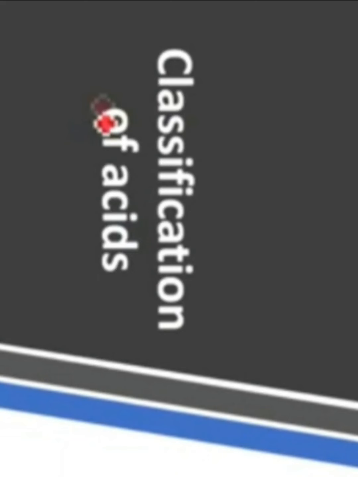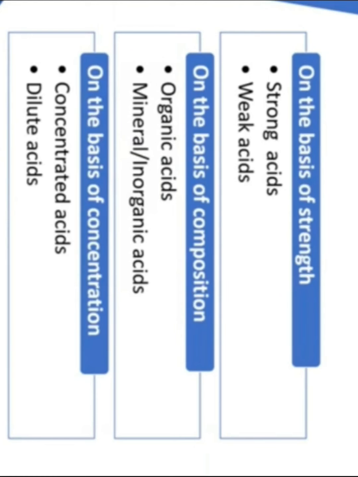So students, let us begin with the classification of the acids. Acids can be classified on the basis of their strength as strong acids and weak acids, on the basis of composition as organic acids and inorganic acids or mineral acids, and on the basis of concentration as concentrated acids and dilute acids. Still more types will come, that you will study in your higher classes, students. For the time being, we are going to learn only these types of acids.